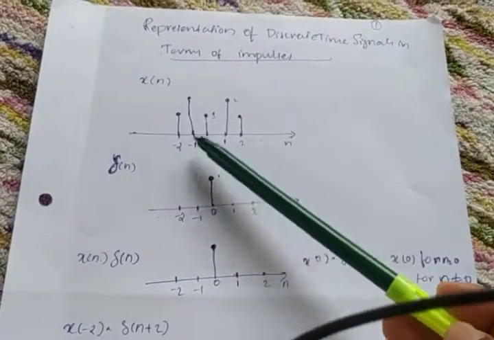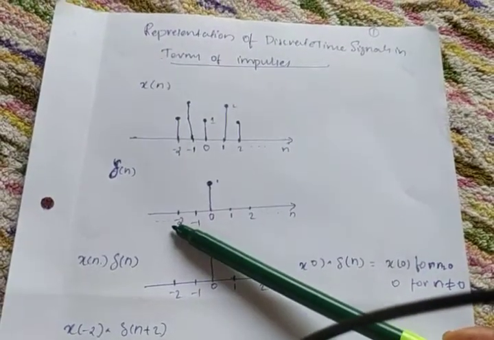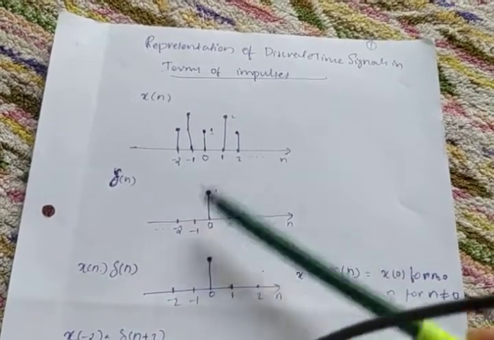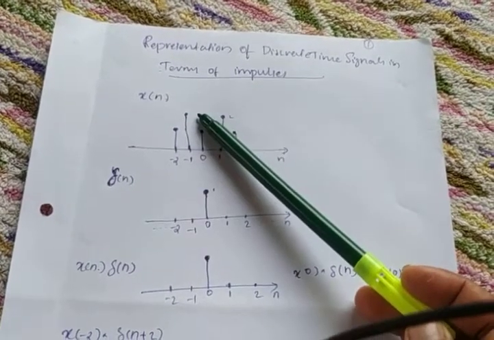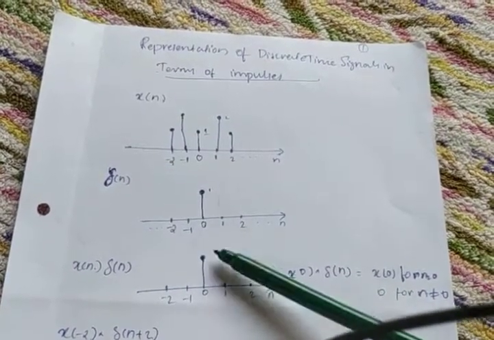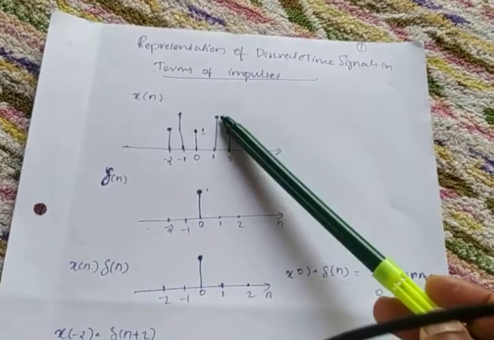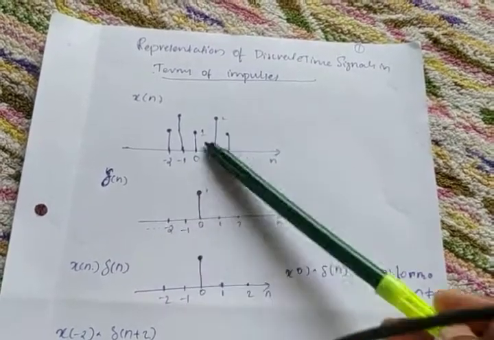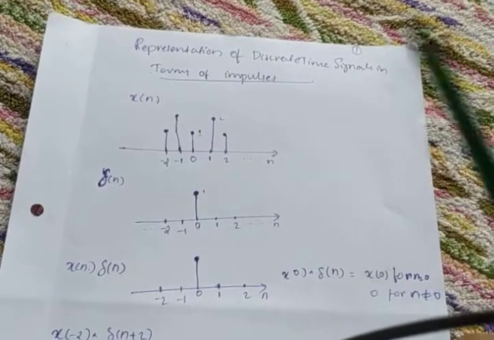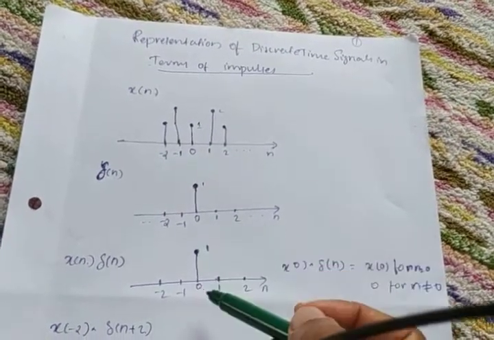At -2, del of n has amplitude 0, x of n has amplitude 1. 1 into 0, 0 only. At -1, here amplitude is 0, here amplitude is 2. So 2 into 0, 0 only. At 0, here amplitude is 1, here also amplitude 1. So at 0 both signals exist. Multiply the amplitudes: 1 into 1, 1. So the amplitude is 1 at n equal to 0.